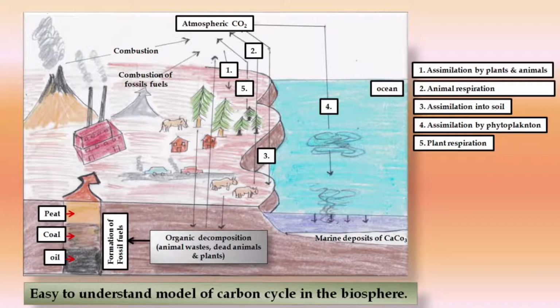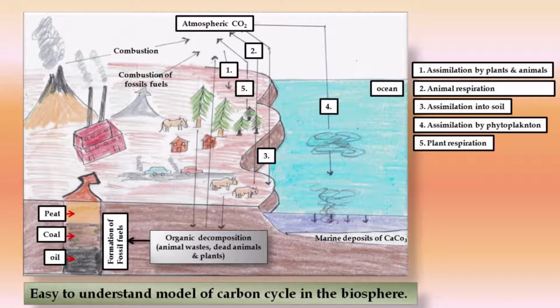So here in the figure I have shown how this atmospheric carbon dioxide comes and where it is all deposited. You can see in the figure number 1 is assimilation by plants and animals. So we get atmospheric carbon dioxide by plants and animals. Number 2 is animal respiration. Many animals are there, cattle are there, so through their respiration. Then assimilation into the soil: some of the atmospheric carbon dioxide comes back to the soil. Then assimilation by phytoplankton: some of the atmospheric carbon dioxide gets assimilated by phytoplankton, which is present in the sea.